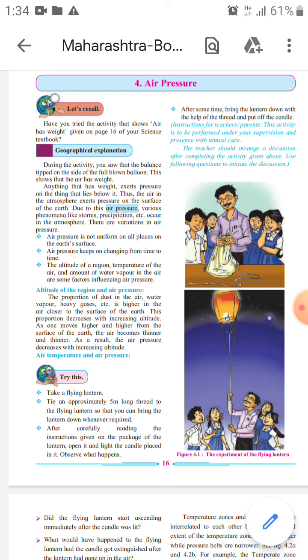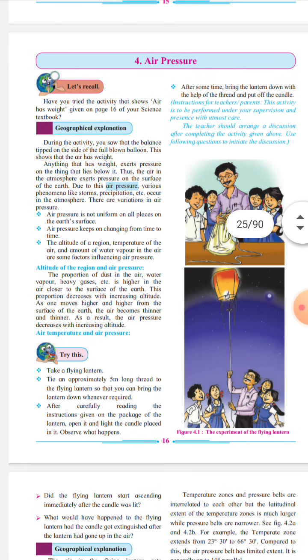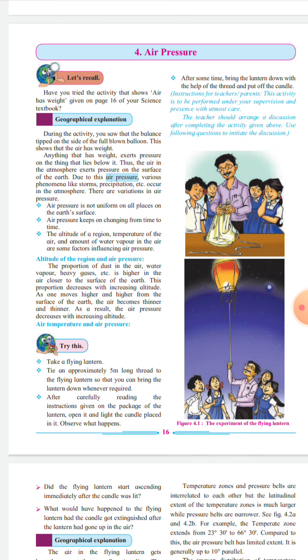As one moves higher and higher from the surface of the earth, the air becomes thinner and thinner, and as a result, the air pressure decreases with increasing altitudes. Okay, then air pressure and air temperature. Yes, air temperature is also one factor.